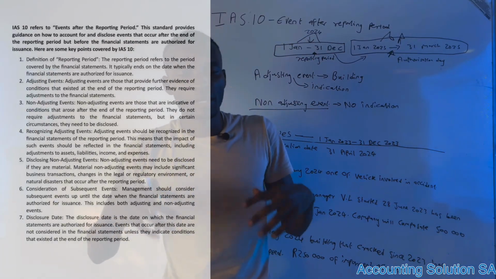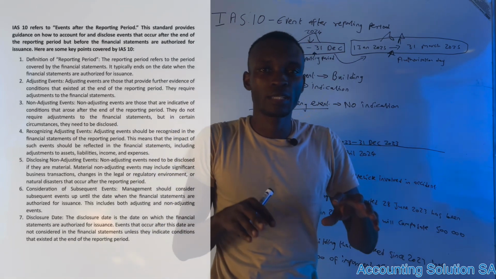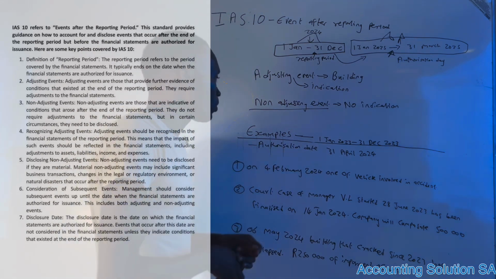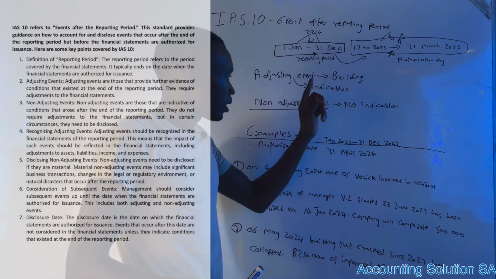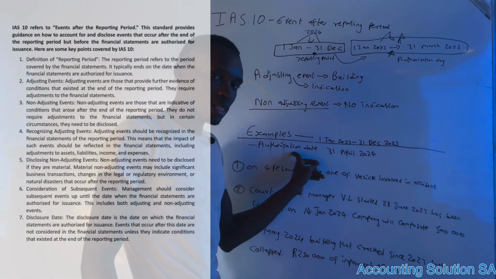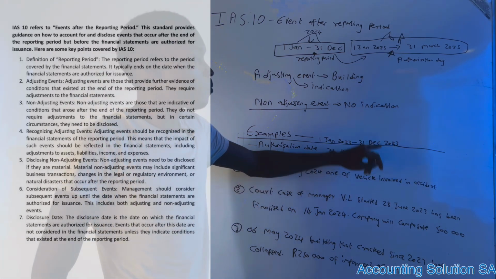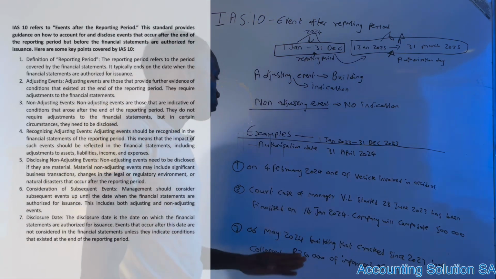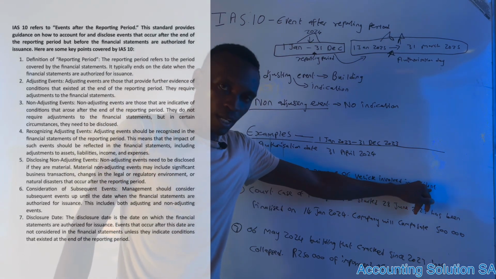Okay, let's conclude by doing these 3 examples, guys, so that you will understand more of the basics when it comes to IAS 10. All right, example: we have a reporting period which started 1 January 2023 and ends 31 December 2023. The authorization date is set to be 31 April 2024. Transaction number 1: on 4 February, one of the vehicles was involved in an accident.